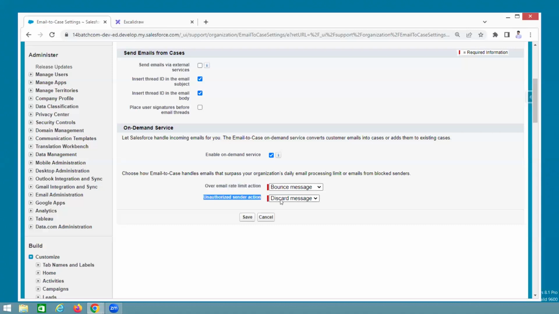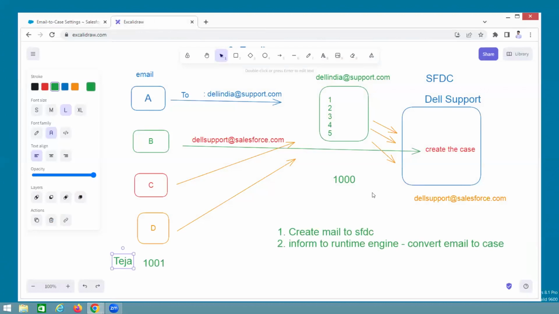Okay. Unauthorized send action. Unauthorized means, for example, Salesforce is always accepting only Gmail, gmail.com, but it's not accepting others. For example, one of the customers is there.